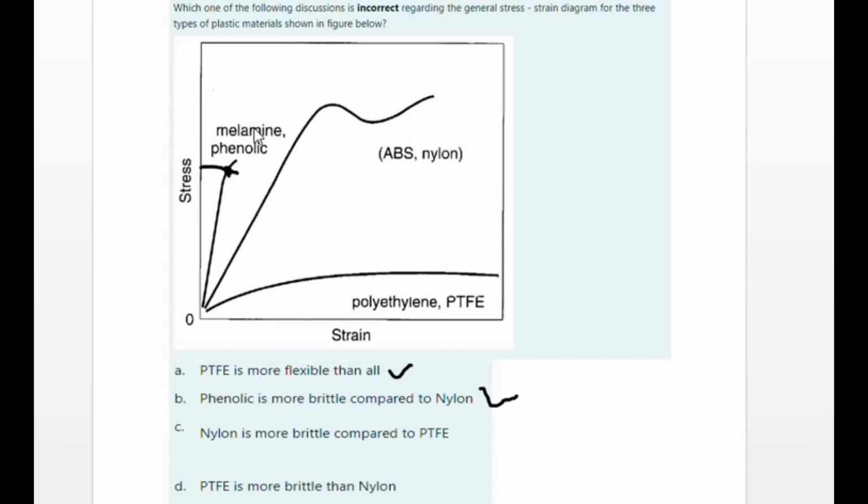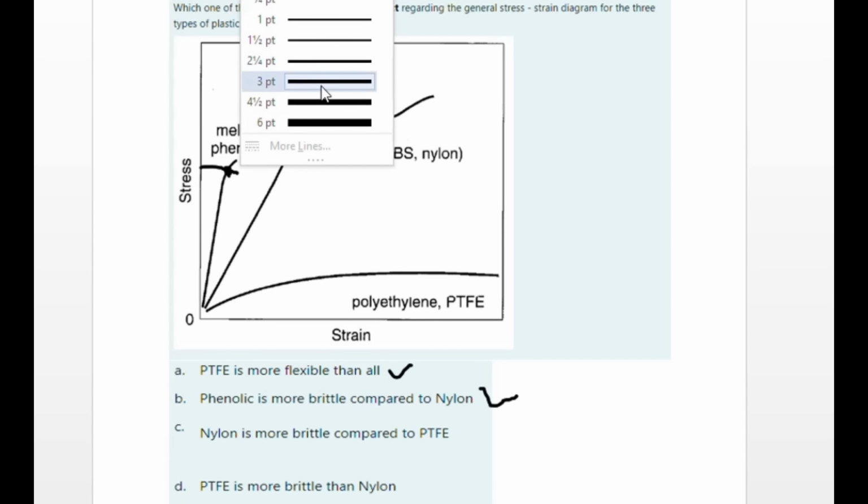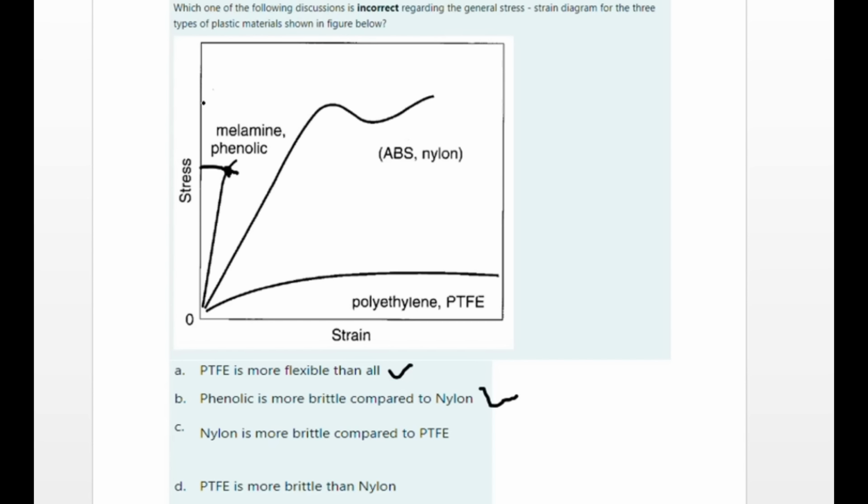nylon starts permanent deformation at this point, at this area, because this is the maximum strength of the nylon material that it can withstand before any permanent deformation. So the maximum stress at which nylon starts permanent deformation is at this point.